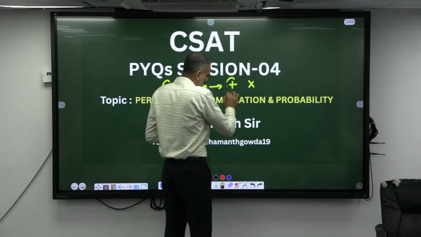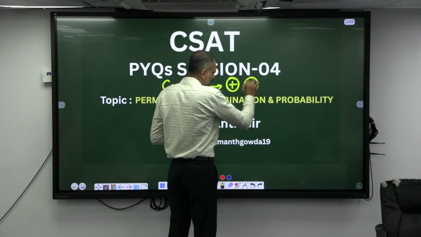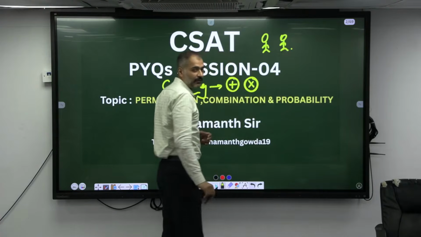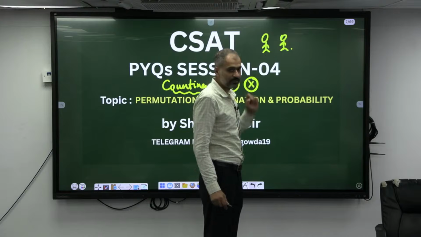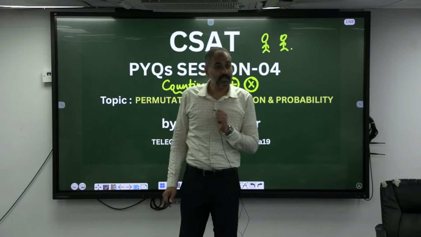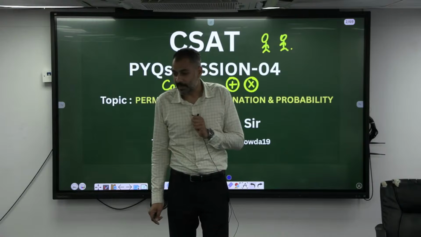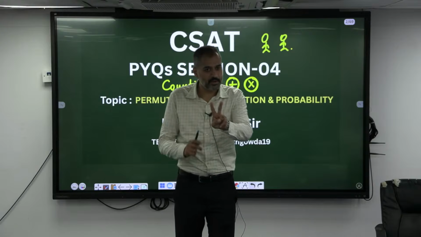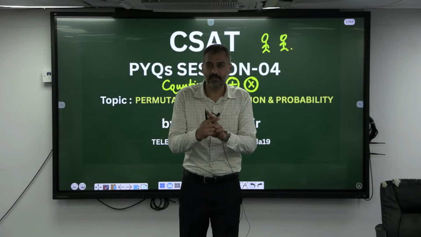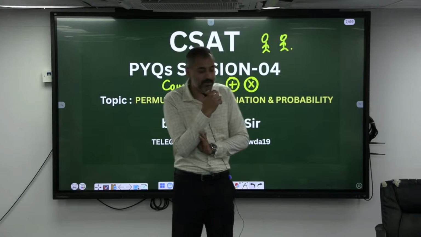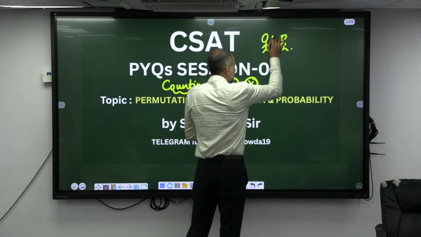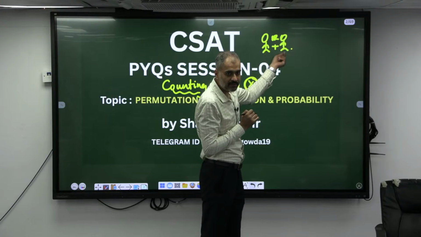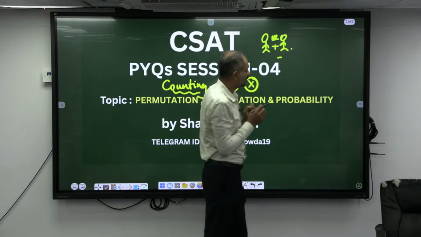Addition, multiplication. Let's say there are two people here. If I have to say either this person or this person will qualify the exam, how many people are qualifying this exam? Either this or this, means totally two, isn't it? Either this person or else this person, means we are having two choices of a person who is getting qualified. Always 'or' is nothing but addition.